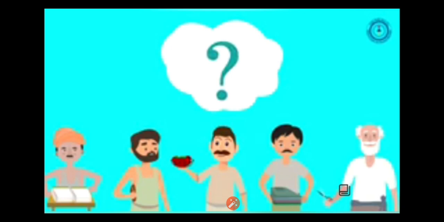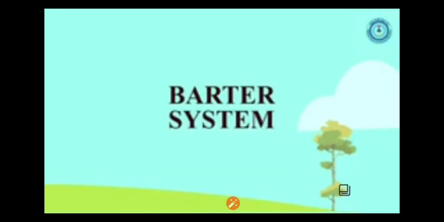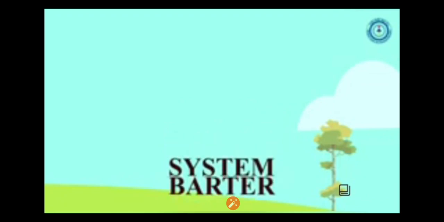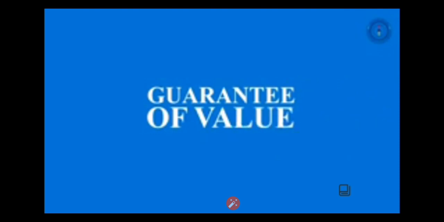Imagine the confusion. That's why the barter system gradually ended. But what was the alternative? Around the same time, metals were discovered and took over the ancient world. In the 6th century BC, the first coins resembling the current ones appeared. They were small metal pieces with fixed weight and value, and bearing an official seal, which is the mark of the government who has minted them and also a guarantee of their value.